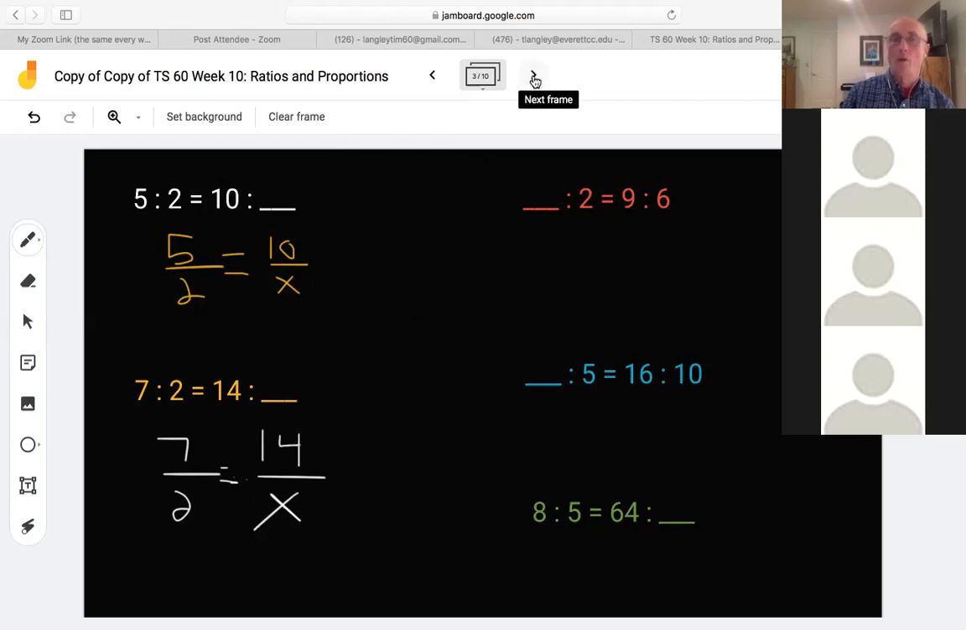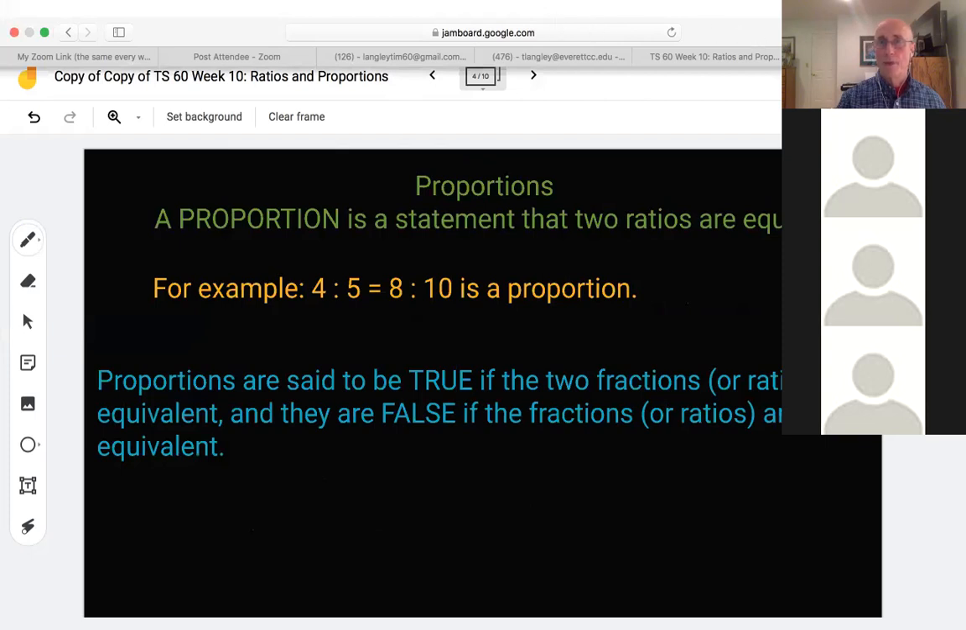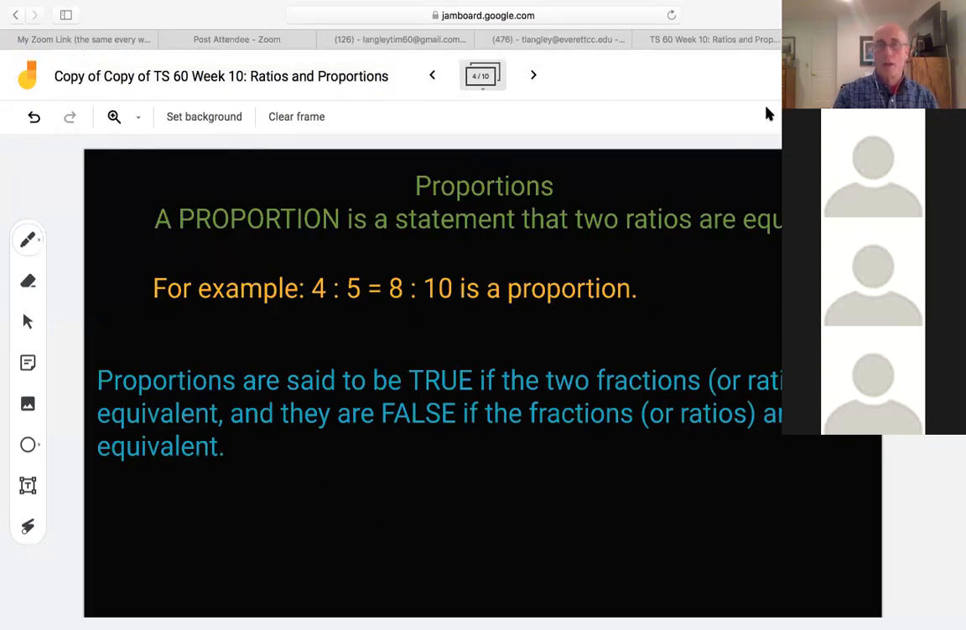However, you will run into times where you can't do that, and we're going to get to that in a moment. So what I would like you to do is take a moment and copy down what you see on the screen here. And all right, so